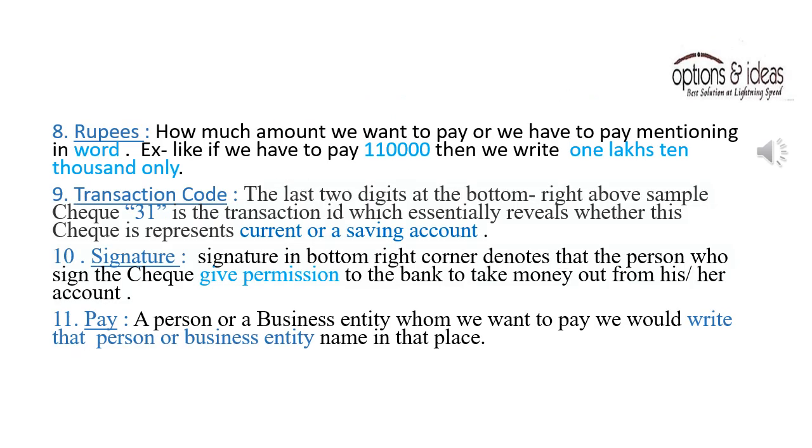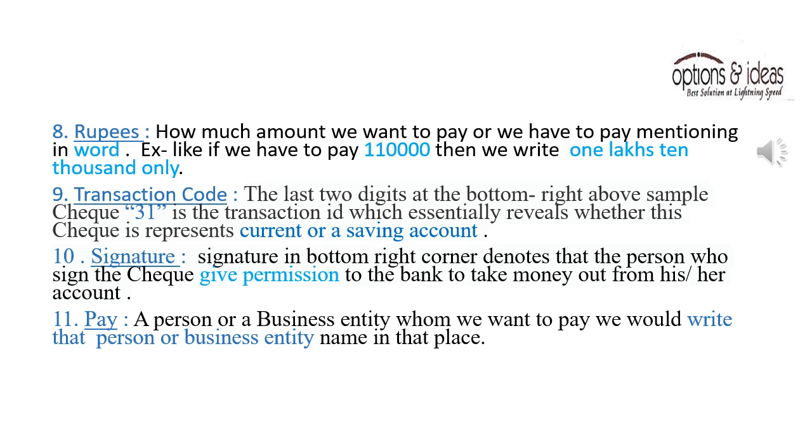8. Rupees. The amount we want to pay is mentioned in words, like if we have to pay 110,000 then we write one lakh ten thousand only. 9. Transaction code. The last 2 digits at the bottom right of the above sample check, 31, is the transaction ID, which essentially reveals the type of transaction. 10. Signature. The signature in the bottom right corner denotes that the person who signed the check gives permission to the bank to take money out from his or her account.